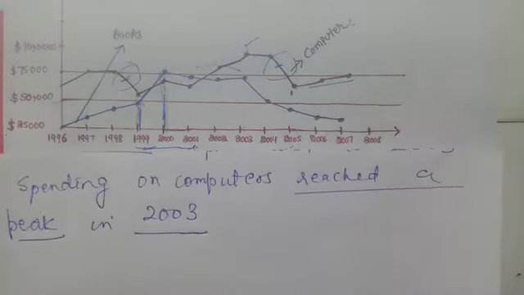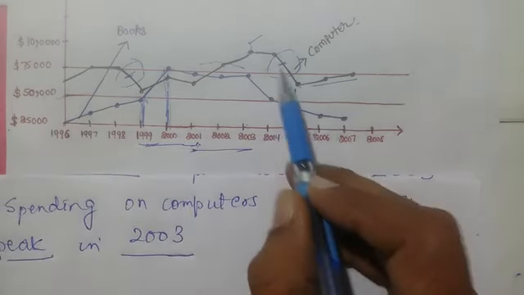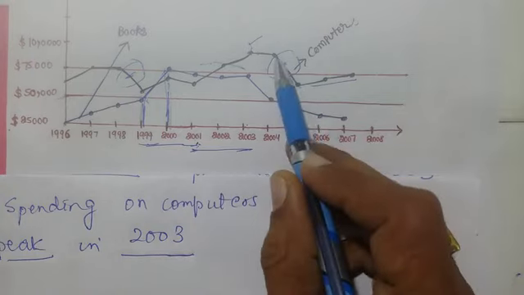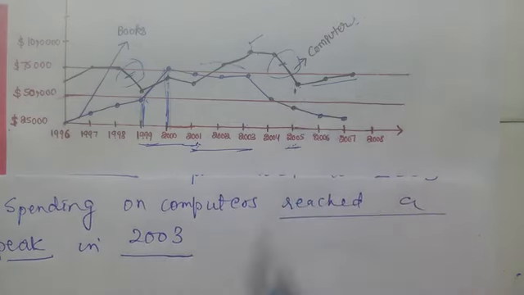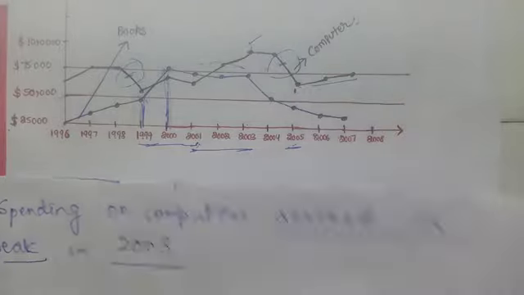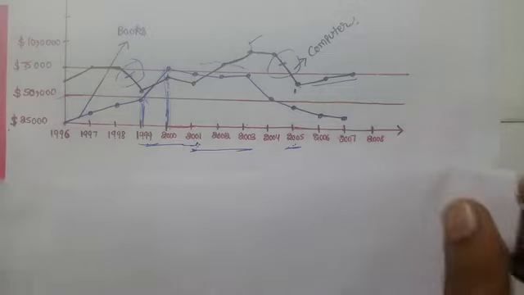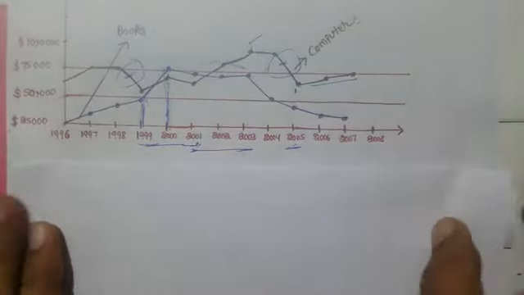Now again, after this, let's work on the computers. When it fell sharply, so check it please. You can check this line, the spending, it fell sharply, right from here to here, which means 2005 is there. So let's work on this one, and let's manage how to write it. It means you can manage the lines according to you. This is task 1. After this, I'll go with the pie.